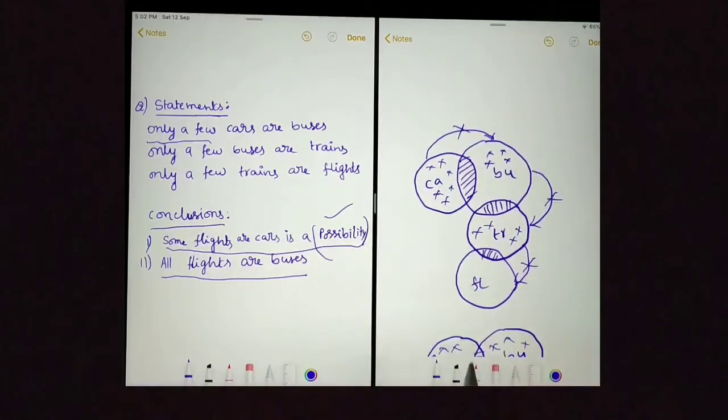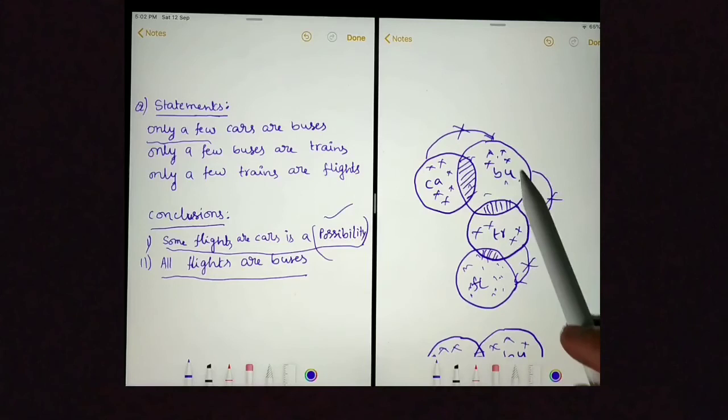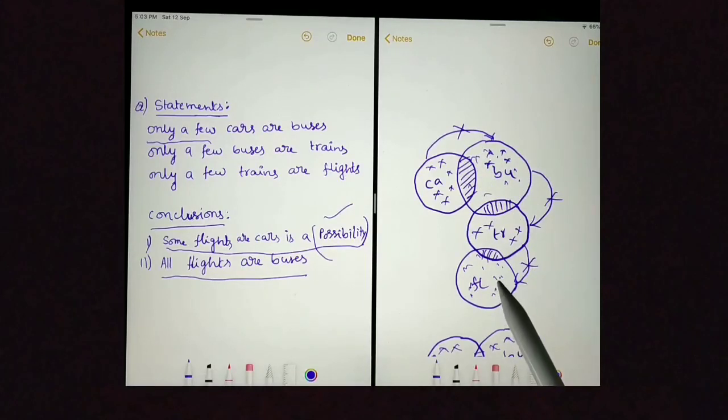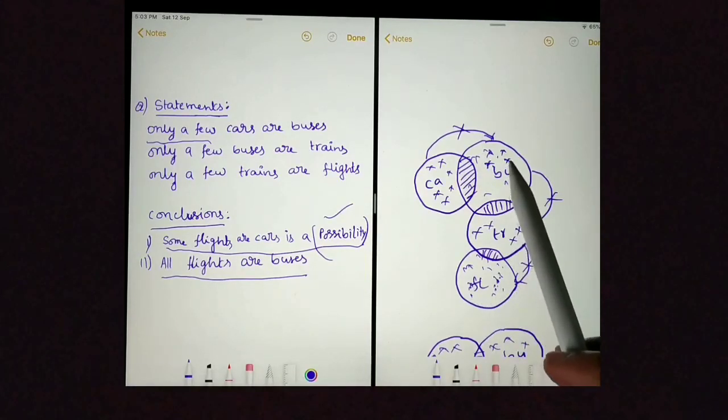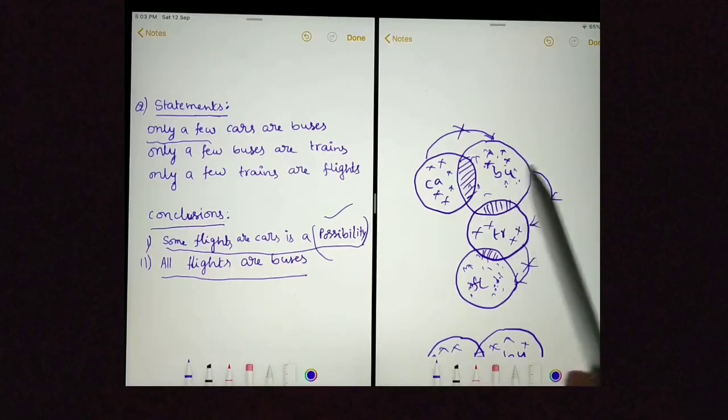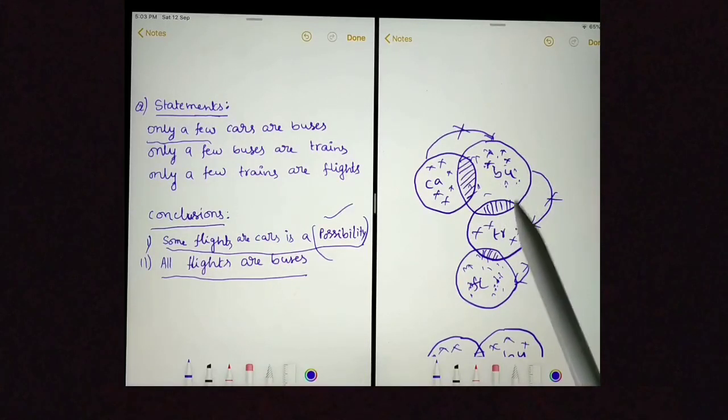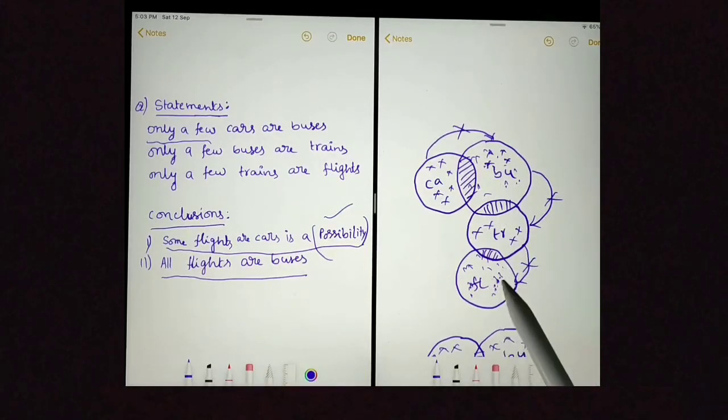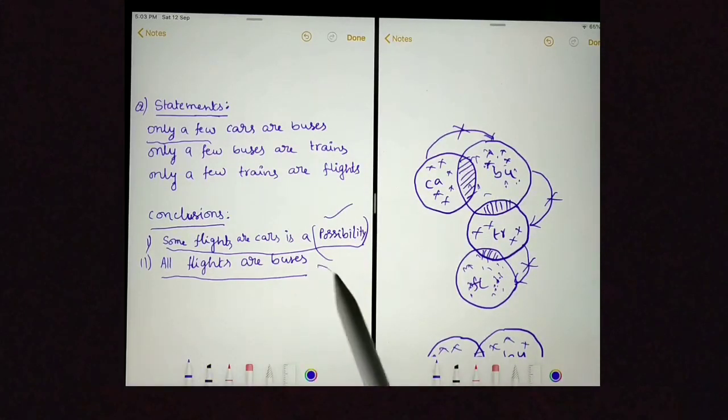If we see the original Venn diagram, here you can see these are all flights and these are all buses, and these flights are not buses as per this Venn diagram. Because I could prove some flights are not buses, we cannot say that all flights are buses. This is wrong.